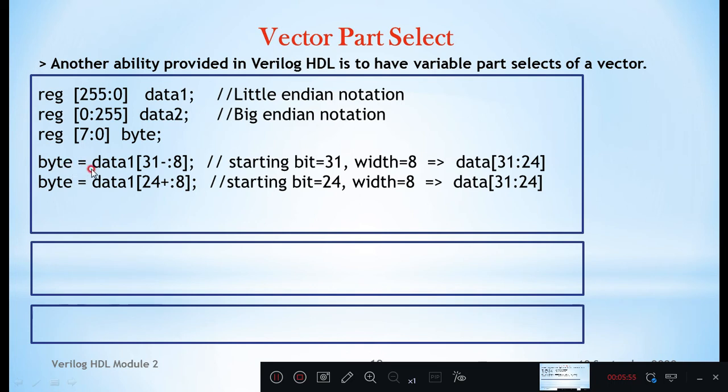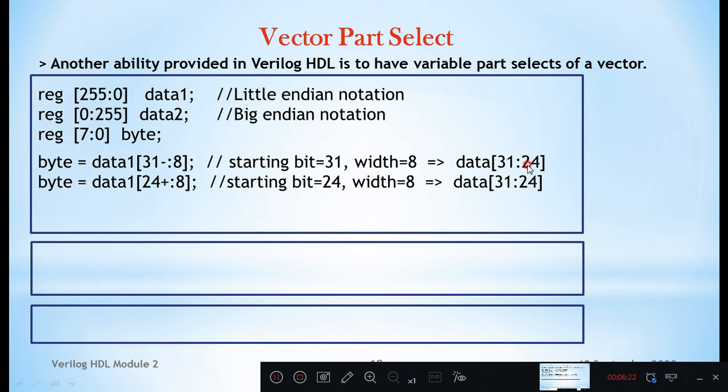So byte is 8-bit. Data1 actual size is 256 bits. Out of 256 bits, if you observe, [31 minus : 8]. So total 8 bits you are assigning. Starting number will be 31. You are decrementing by 8. So 31 to minus 8.